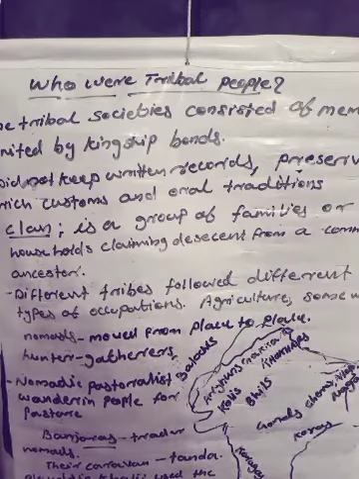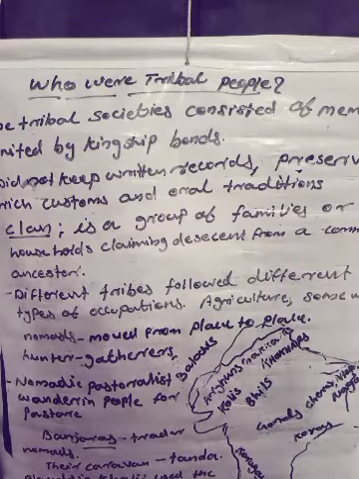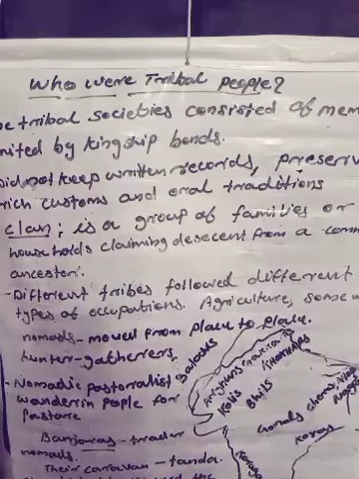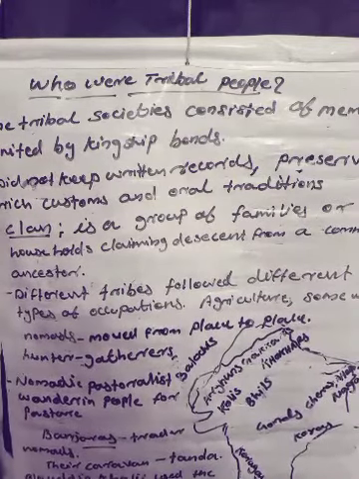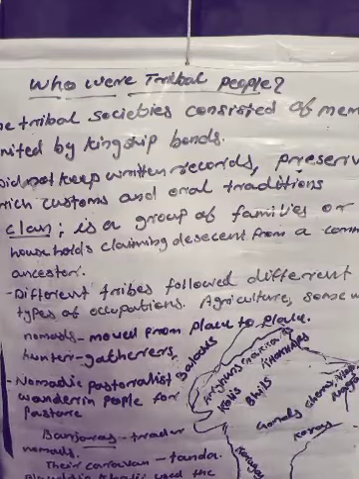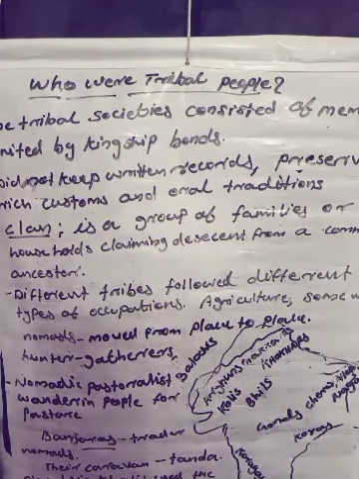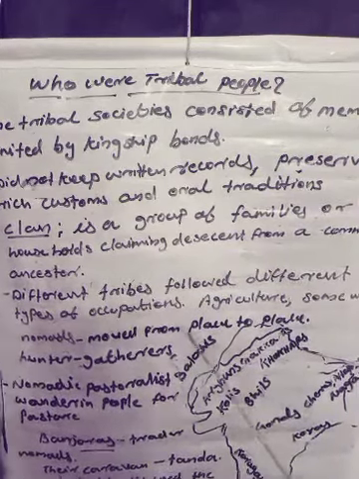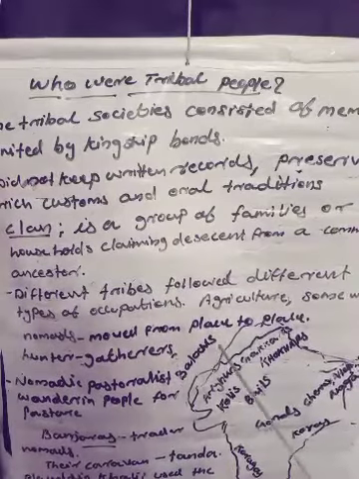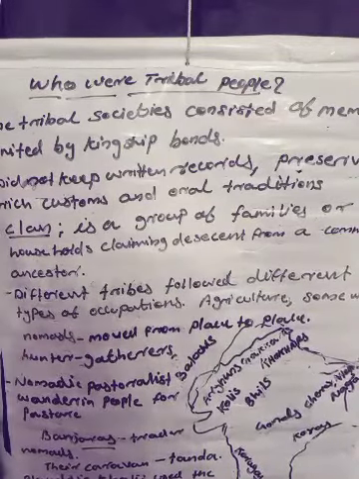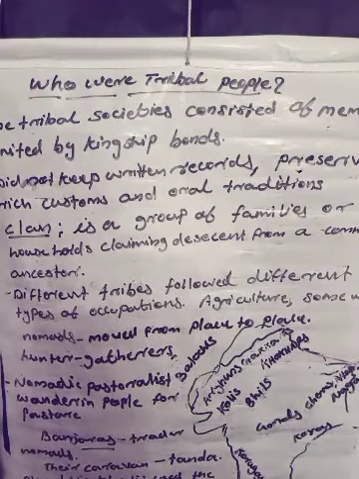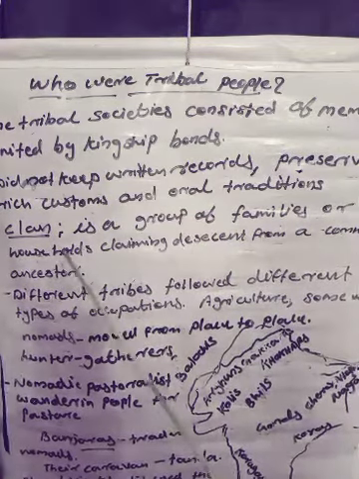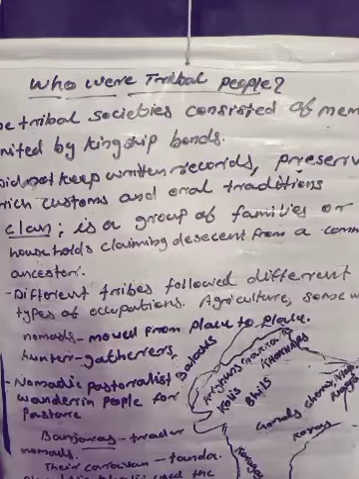The Balochis were another large powerful group, a tribe in the northwest area. They were divided into many smaller clans under different chiefs. So these Balochis are very important, very powerful, and a very big tribal group living in the northwest area. They are divided into different clans also. What do you mean by clan? A clan is a group of families or households claiming descent from a common ancestor.